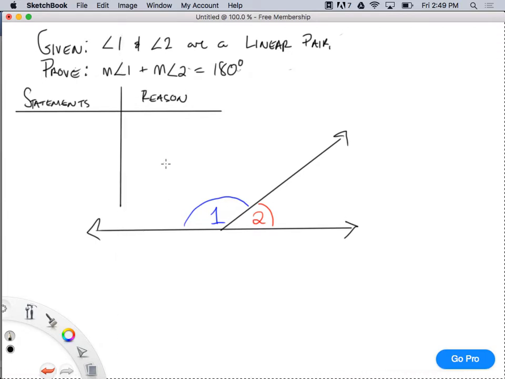So this would be my two-column proof here. Well, my first statement would be what? Angle 1 and angle 2 are a linear pair. And what's the reason for that? It's given. The first reason is always going to be given, guys. You understand that?